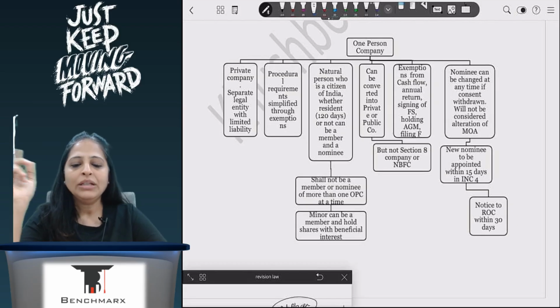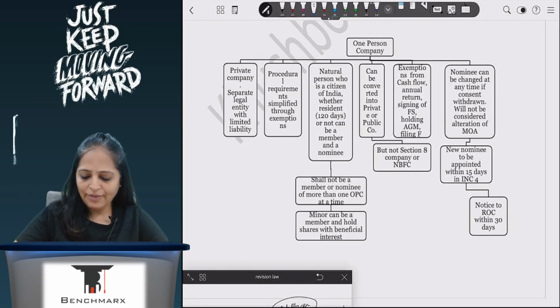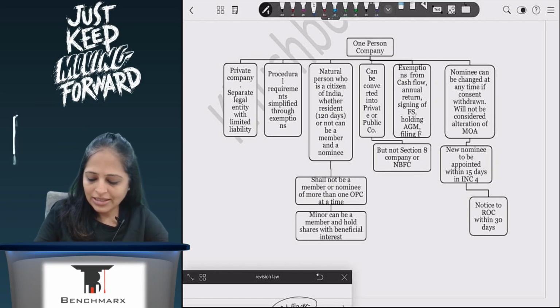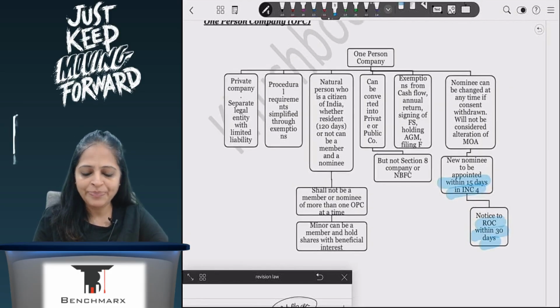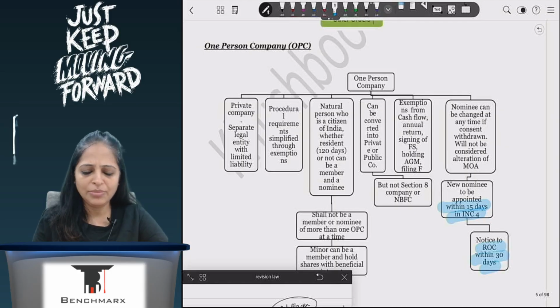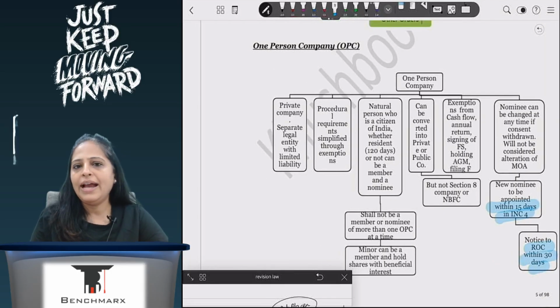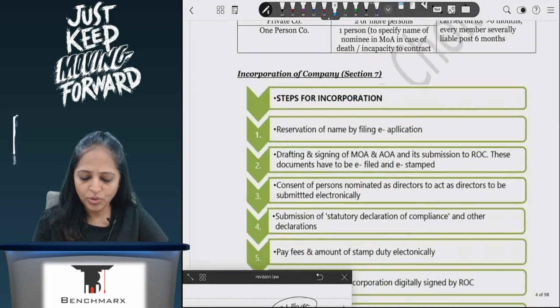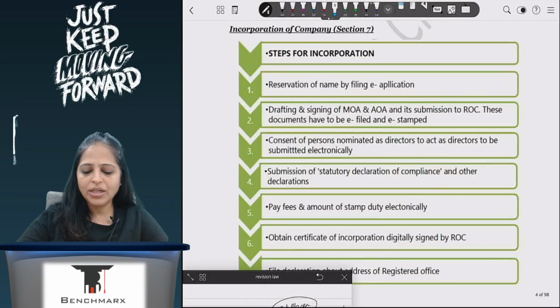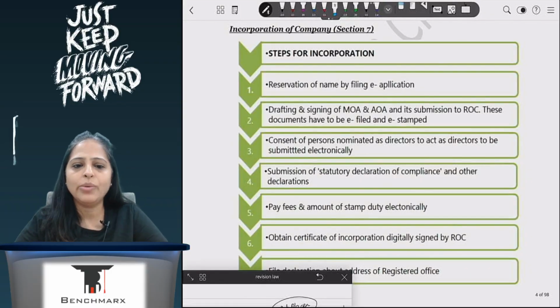Now, nominee may at any time withdraw the consent, in which case new nominee has to be appointed within a period of 15 days in INC 4, and then I have to intimate ROC within a period of 30 days. So this is my one person company. Private company minimum 2, maximum 200, and public company minimum 7, maximum unlimited. This we know. Now if I have to form a company, what are the requirements?